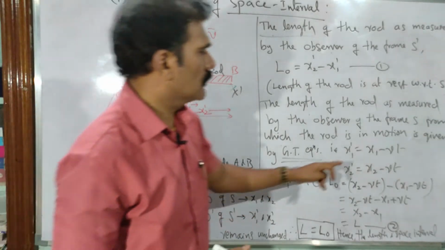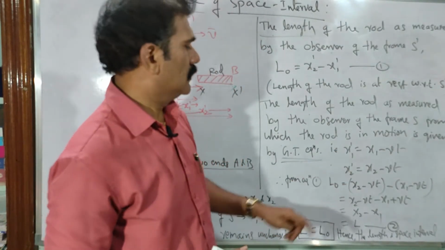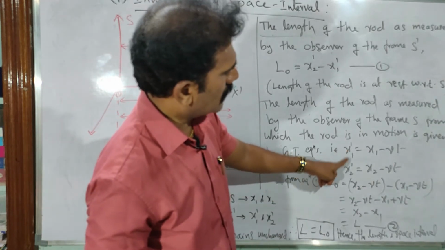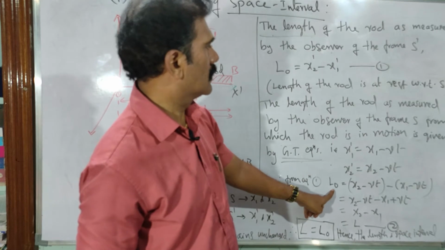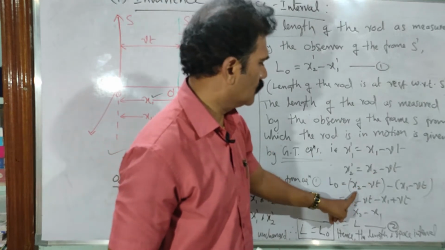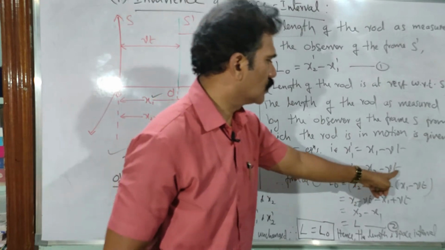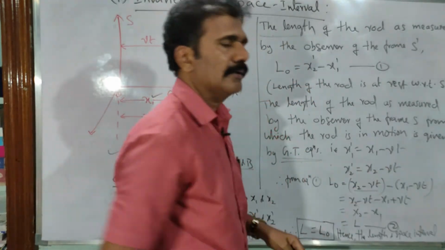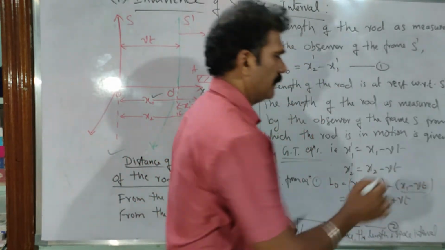So use the Galilean transformation equations and take the difference. Substitute x1 dash and x2 dash in equation 1, so L naught is equal to x2 minus vt in place of x2 dash. Clear? Similarly, in place of x1 dash, you write x1 minus vt.